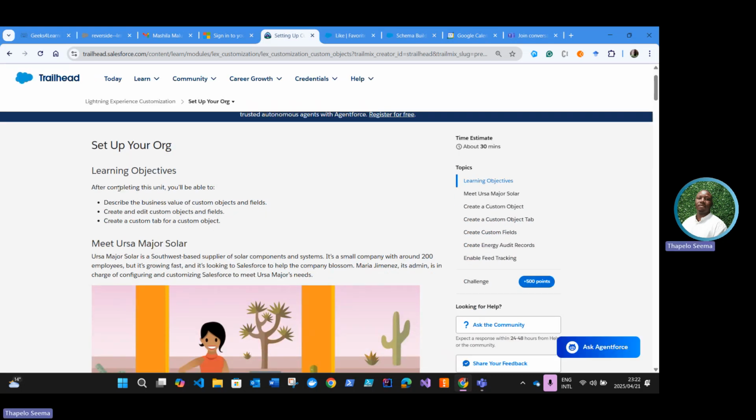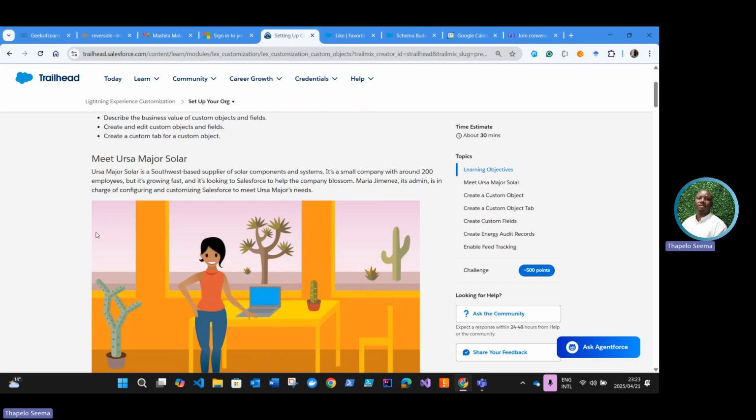As always, we check the objectives. We make sure that we are able to describe and discuss these objectives by the time we finish the unit. First objective: describe the business value of custom objects and fields. Second: create and edit custom objects and fields. And thirdly, create a custom tab for a custom object. This looks very familiar to things that we've already done before. I'll just follow as per the Trailmix.